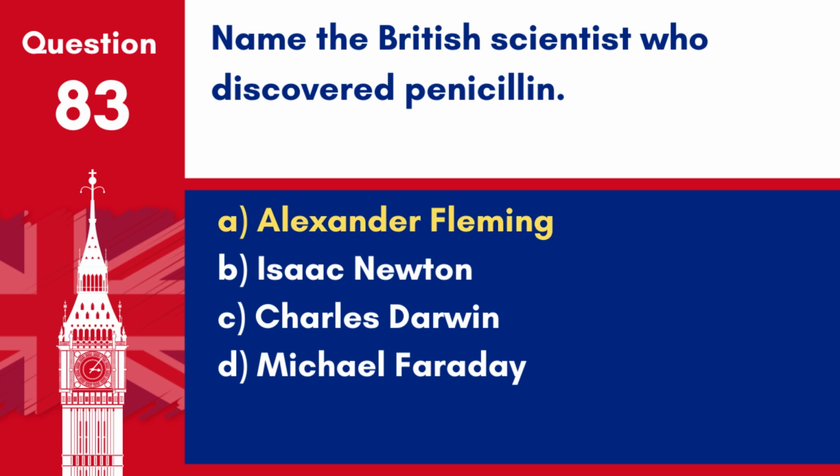Answer: A. Alexander Fleming. Alexander Fleming, a British scientist, is credited with the discovery of penicillin in 1928, which marked the beginning of modern antibiotics.